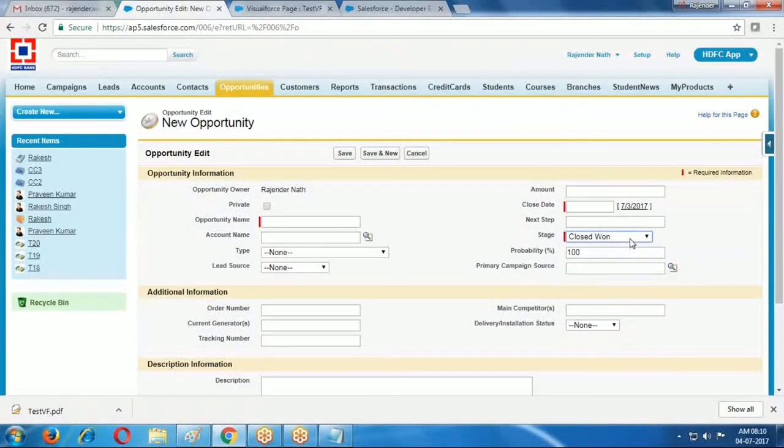Based on the different options, it is showing some probability. For this backend, we are using formula logic. And here, date is required.